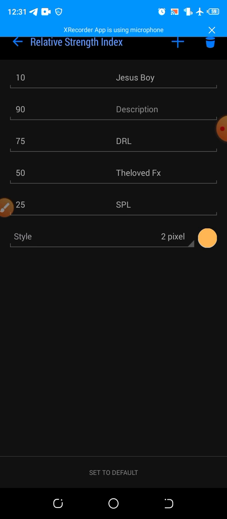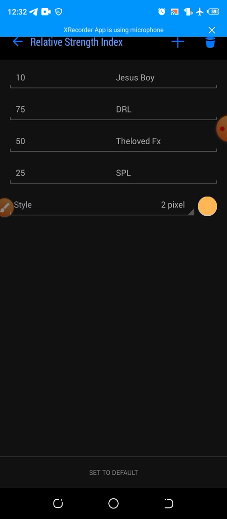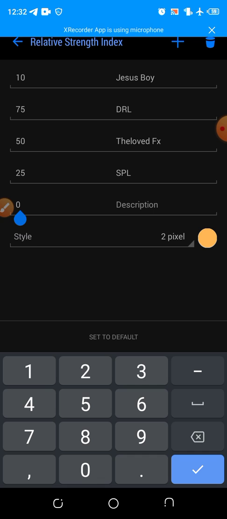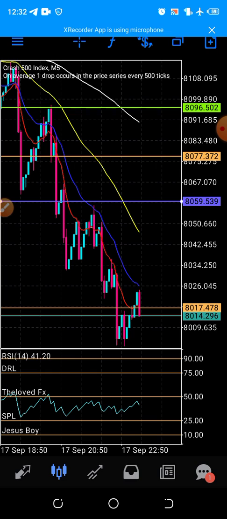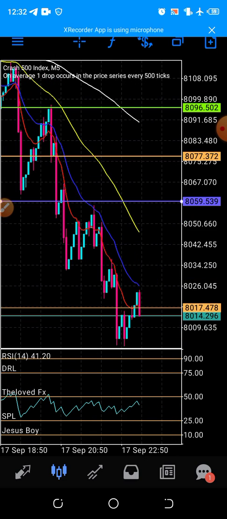I just added level 90, but level 90 is not really needed for what we are doing here. Let me remove it. And level 10, I just added them to beautify my chart. So that is that. If you've done that, you should have the same screen with me.